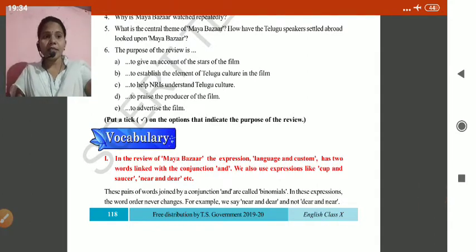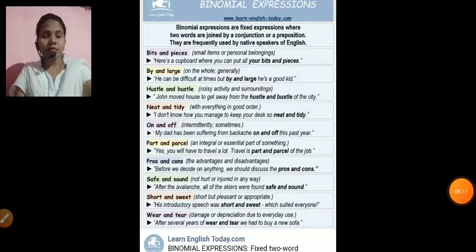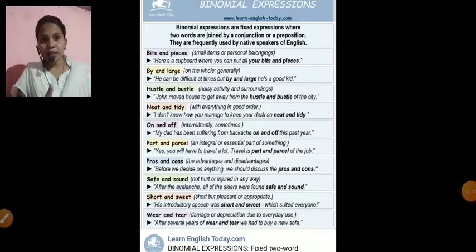Okay, children? Binomials are especially used by native speakers. Binomial expressions are fixed expressions where two words are joined by a conjunction or a preposition. They are frequently used by native speakers of English. They often come as a pair of words, children. They are fixed expressions, and we cannot change the order here.